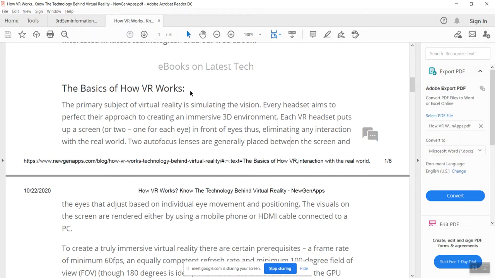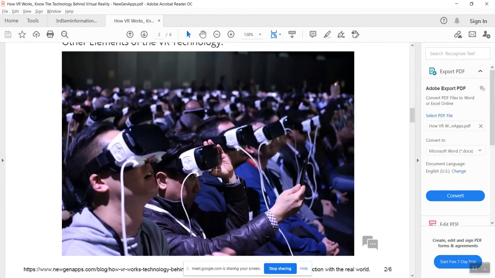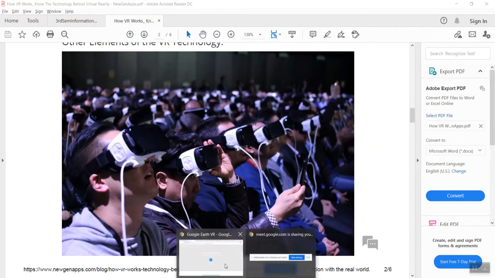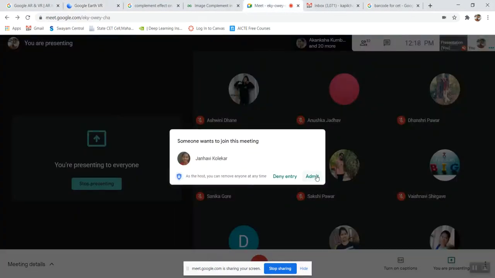Then we need to put the 3D environment in front of our eyes with the help of a headset. So how is the headset going to look like? In this image you can see how the headset looks. Not only one company provides this headset, but there are different companies available that provide this kind of headset.